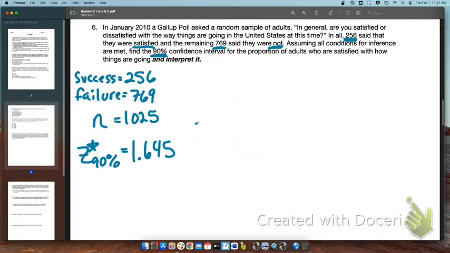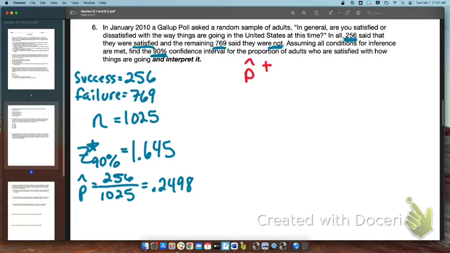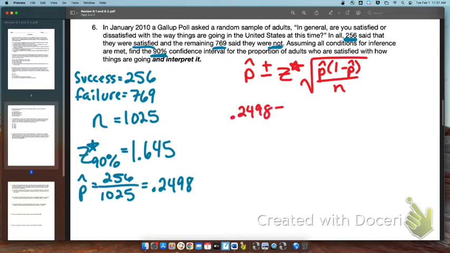Okay, the last thing we need here is just our p hat value, which is the successes over the total sample size, 256 over 1025, and that is 0.2498. So to find our actual interval, we're going to use the formula p hat plus or minus the Z-star critical value times the square root of p hat times 1 minus p hat divided by the sample size. Our p hat value is 0.2498. Our Z-star critical value, 1.645. Square root of 0.2498.